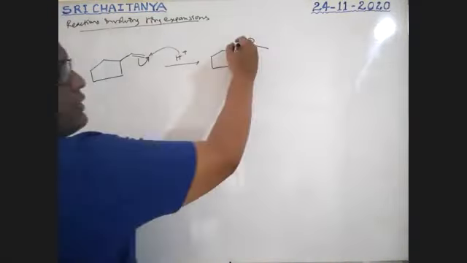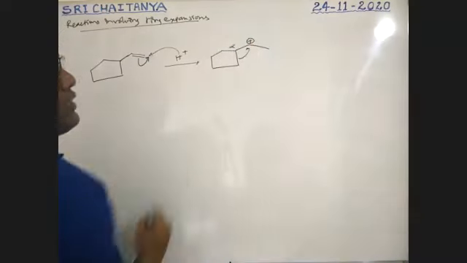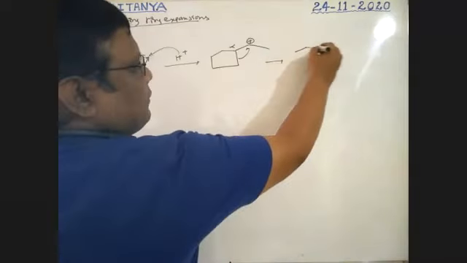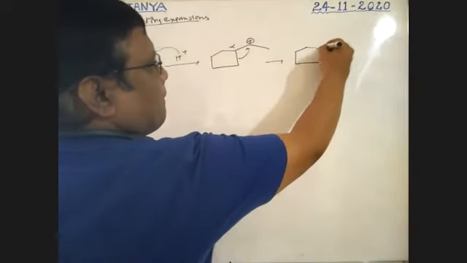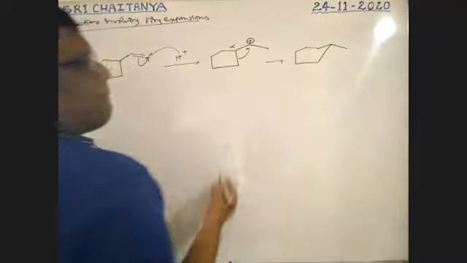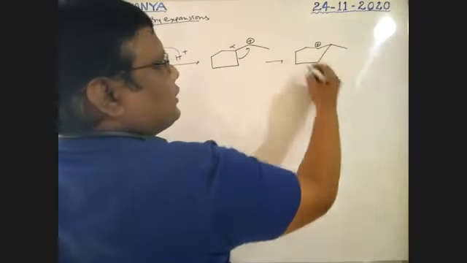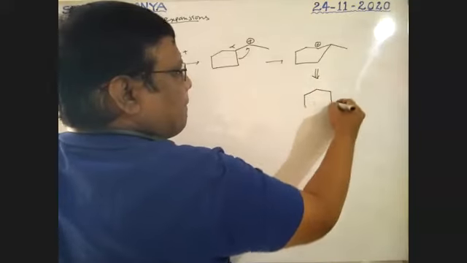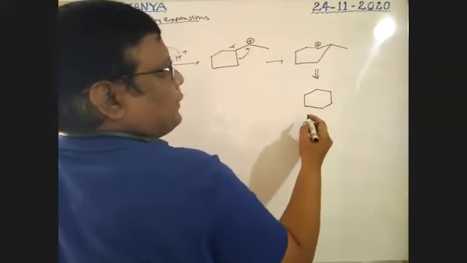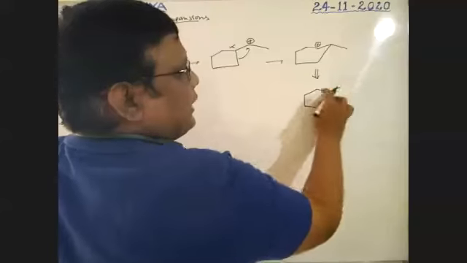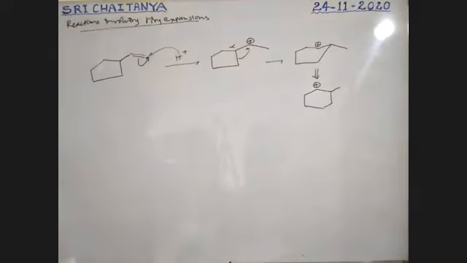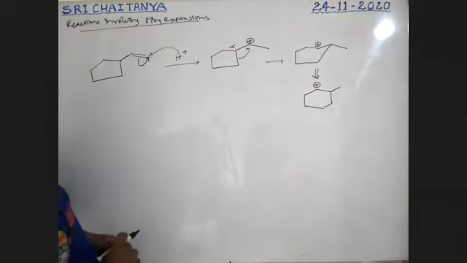No doubt, this is the alpha position, boys. Ring expansion takes place as usual. Therefore this one gets positive charge. It is nothing but a 6-membered ring. A 6-membered ring is there, so the next carbon gets positive charge.